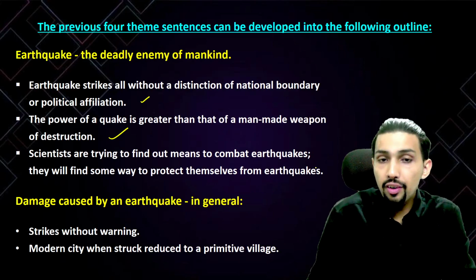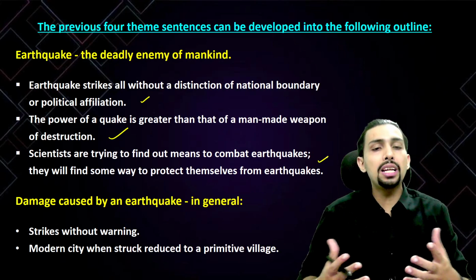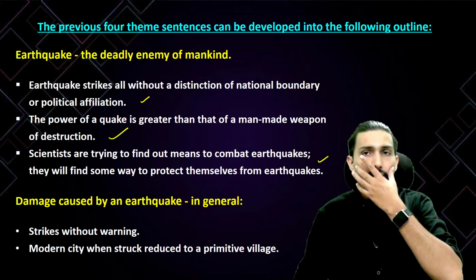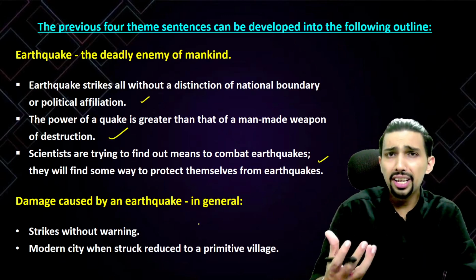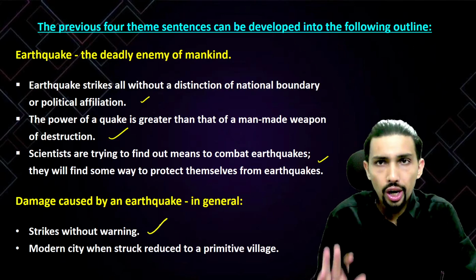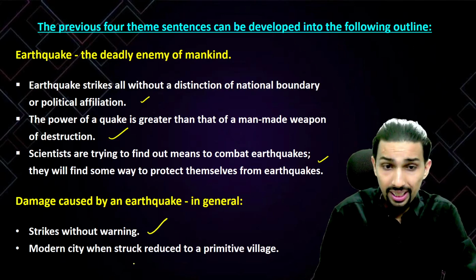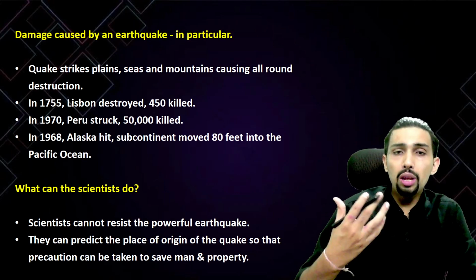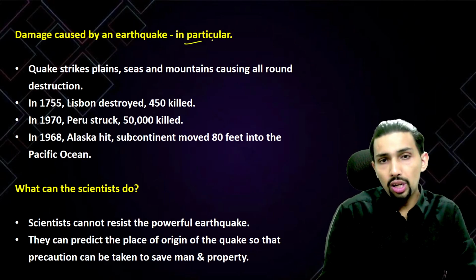Then scientists were talked about. So scientists are trying to find out the means to combat earthquakes. They will find some way to protect themselves from earthquakes. That is what has been listed there. Now talking about damage caused by earthquake in general. It strikes without warning. A modern city when struck is reduced to a primitive village.